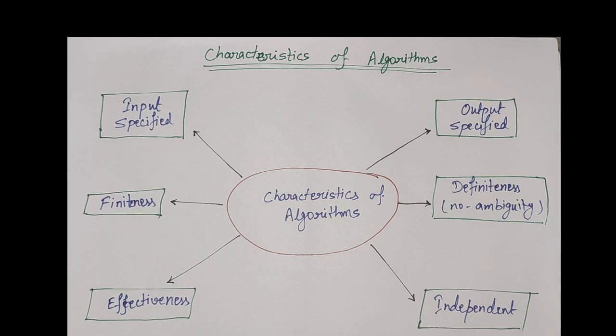Next characteristic is independent. An algorithm should have step-by-step directions which should be independent of any programming code. It should be such that it could be run in any programming language. Thus, these are the characteristics that an algorithm should have for its fruitfulness.